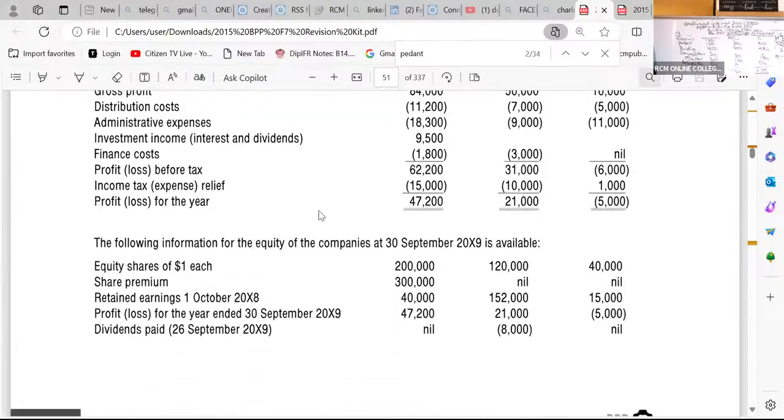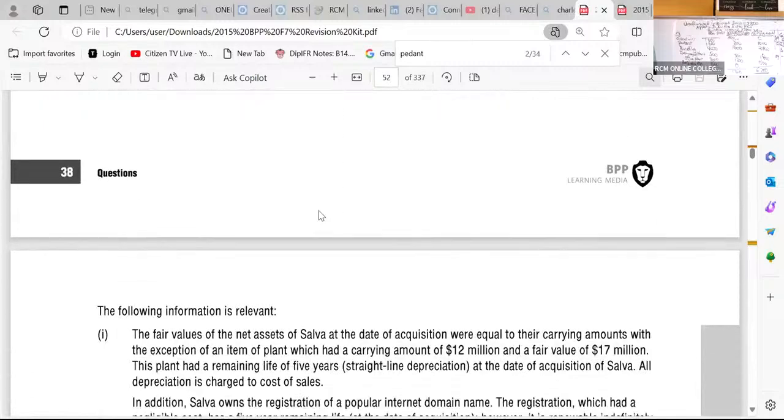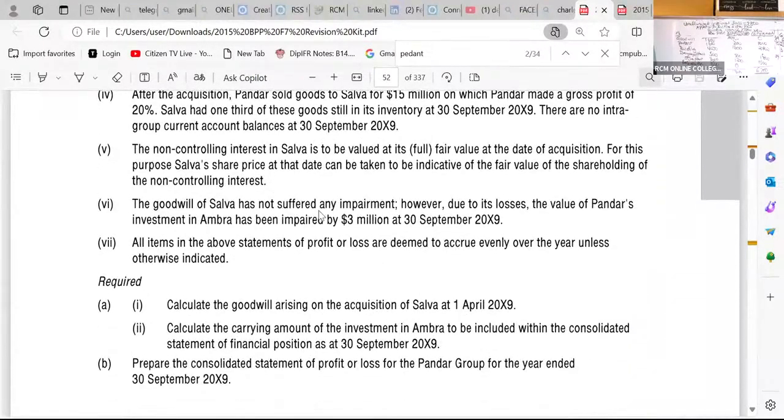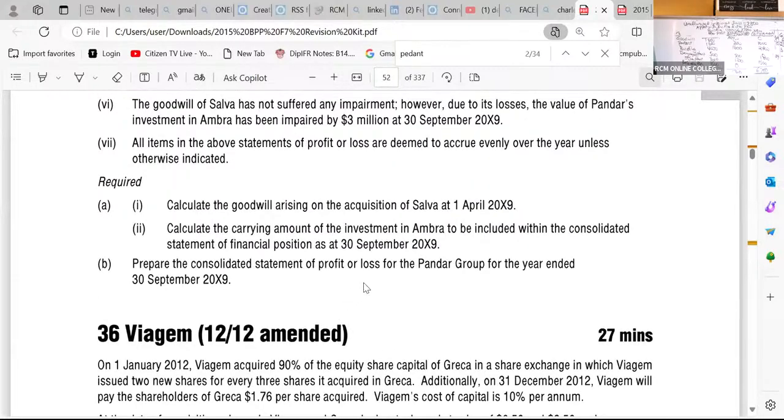So we have revenues and other figures. They are giving us a lot of detail there. They want us to calculate the goodwill arising and calculate the carrying amount of investment in the associate. B, prepare the consolidated statement of profit or loss for the Pandara Group for the year ended 30th September 2019.